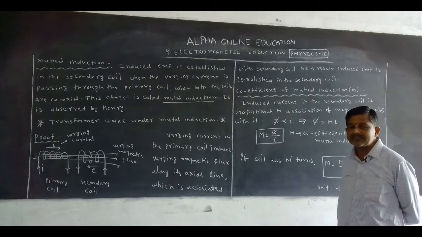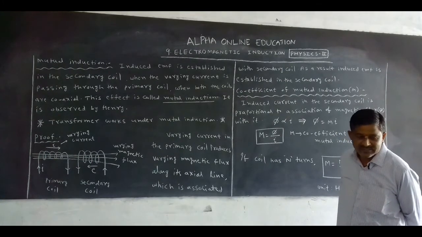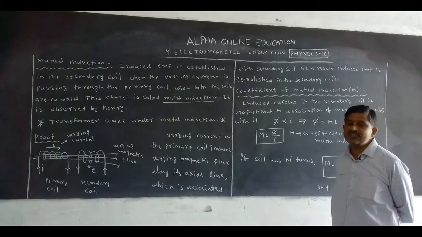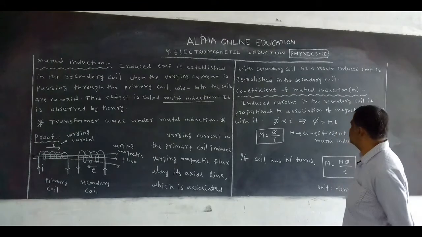In mutual induction we also discuss one constant called the coefficient of mutual induction.